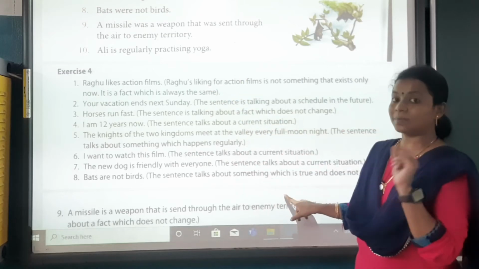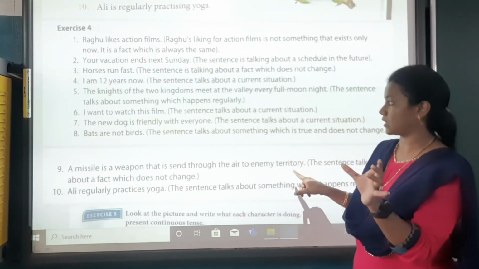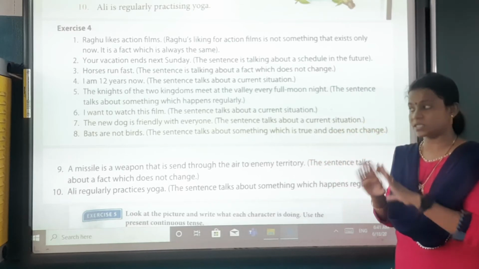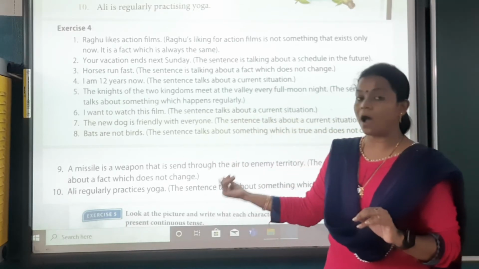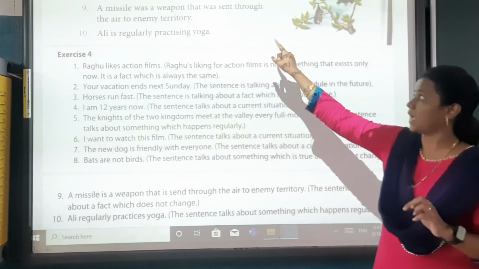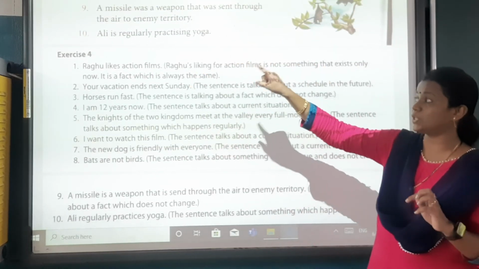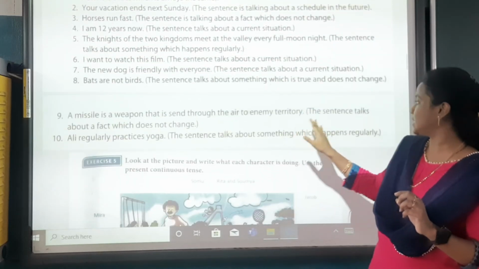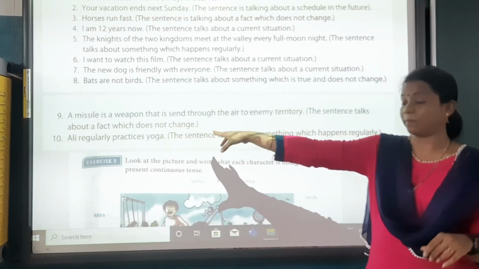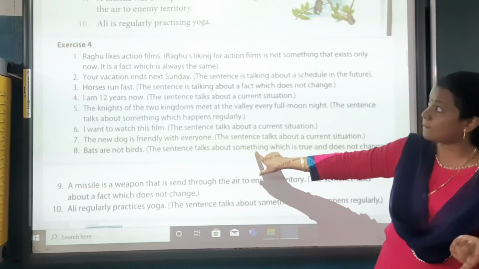Bats were not birds. Now this remains a fact, this is a truth. This is a fact which doesn't change. So bats are not birds. A missile was a weapon that was sent through the air to the enemy. Now it is a sentence which does not change. It is a fact. A missile is a weapon that is. It will not come was.